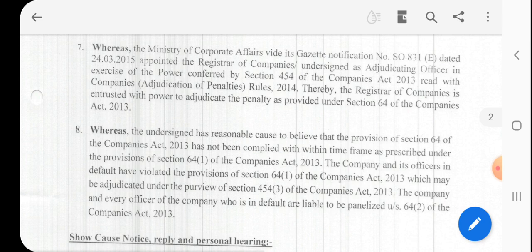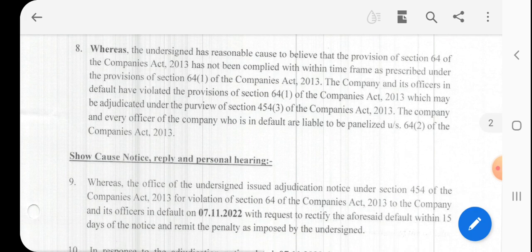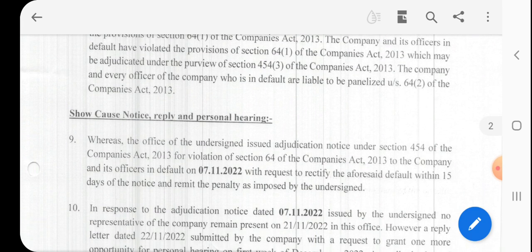The company and its officer in default have violated the provision of Section 64 subsection 1, which may be adjudicated under the purview of Section 454 subsection 3 of the Companies Act. The company and every officer of the company who is in default are liable to be penalized as per subsection 2 of Section 64 of the Companies Act.